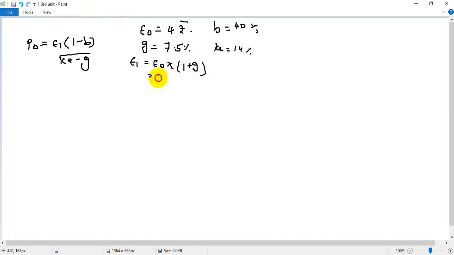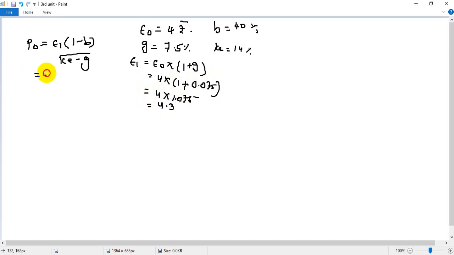So E0 is nothing but 4 into 1 plus G, means 1 plus 0.075, 7.5% it is. So 4 into 1.075, so E1 will be nothing but 4.3 if you multiply this.